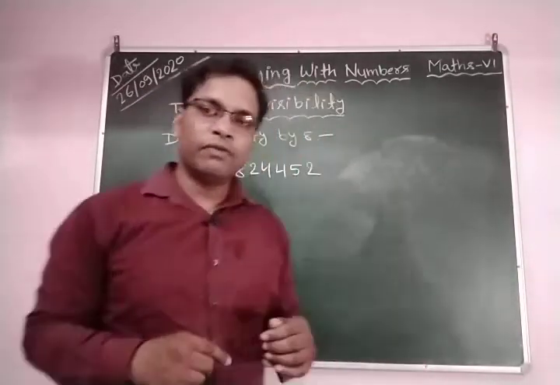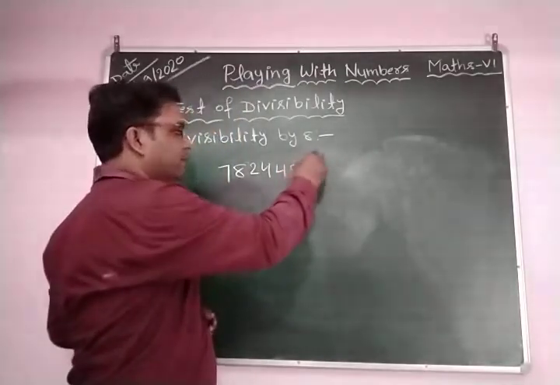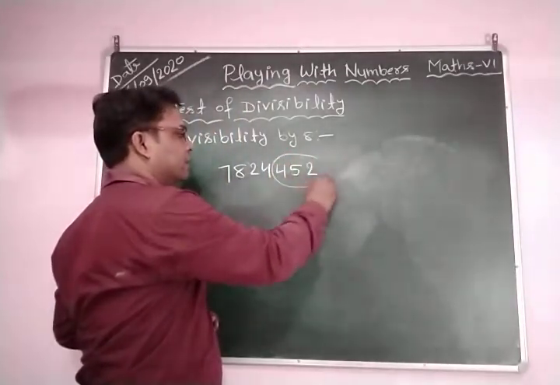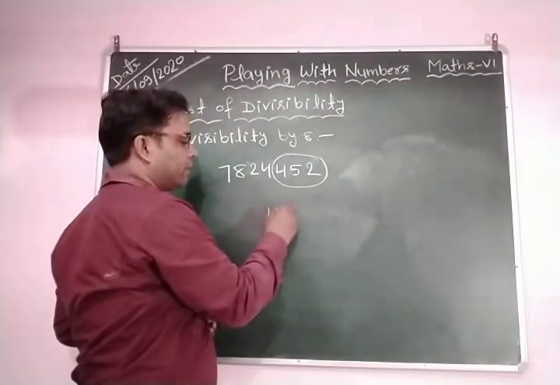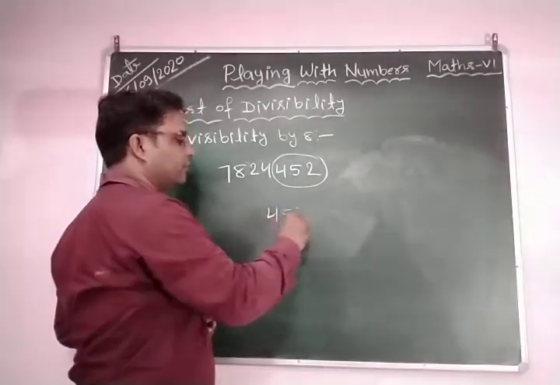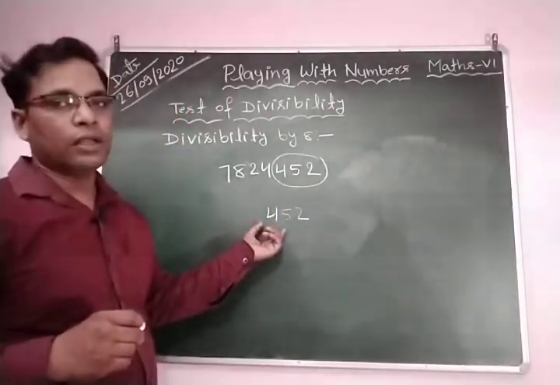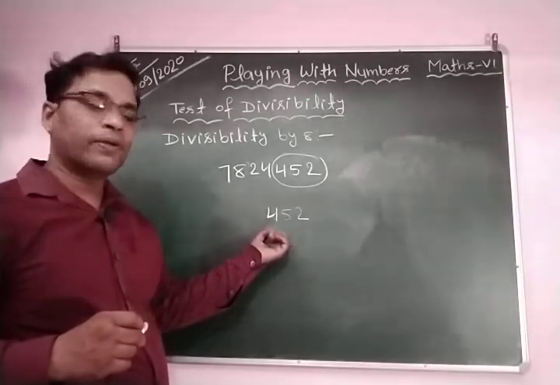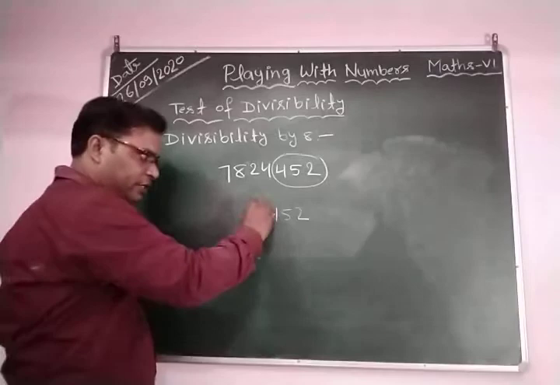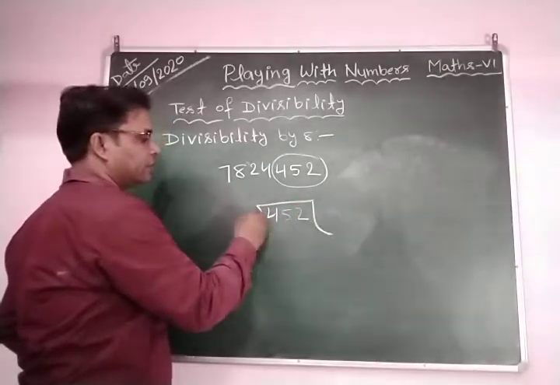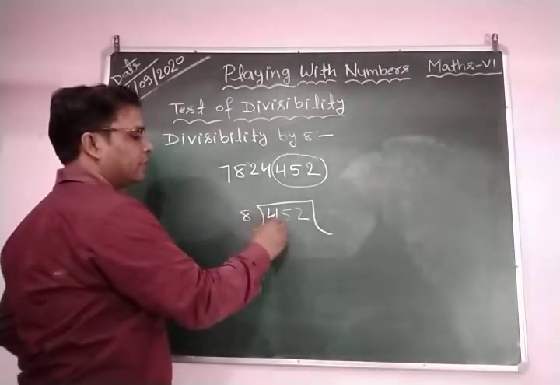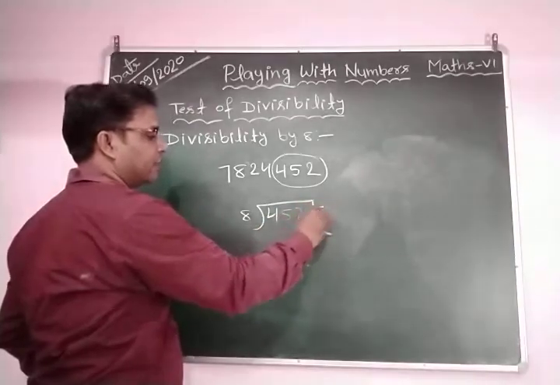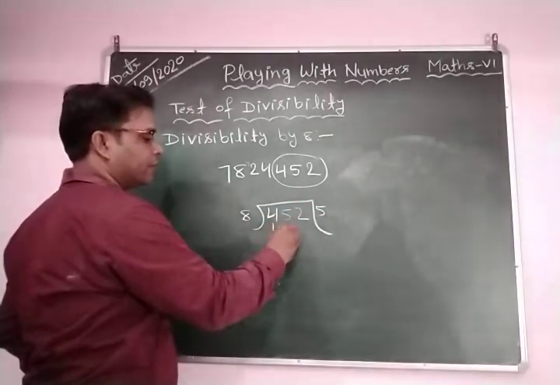So let's see what the last 3 digits are. You can see here 452. This is the last 3-digit number, 452. So how do we divide it? We divide it by 8. So 8 fives are 40.